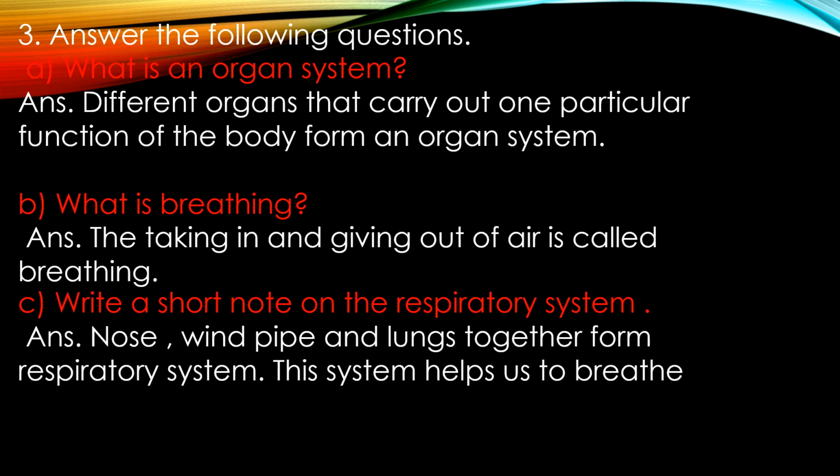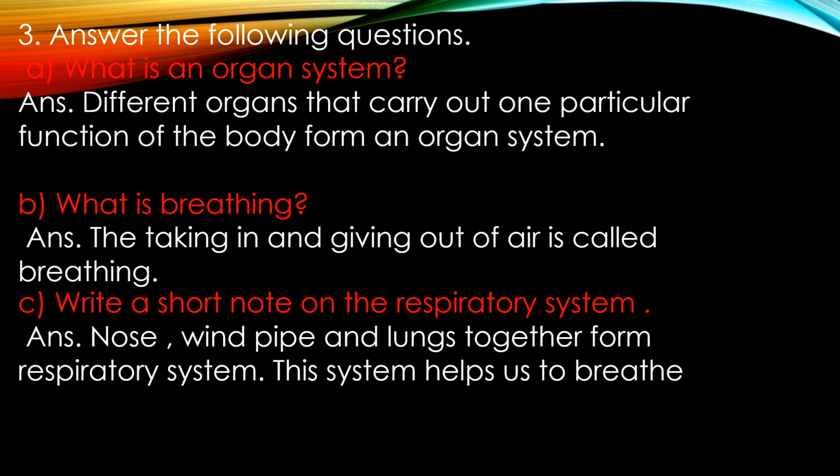Next question is C. Write a short note on the respiratory system. Children, here we need to explain about the respiratory system. The answer is, nose, windpipe and lungs together form the respiratory system.